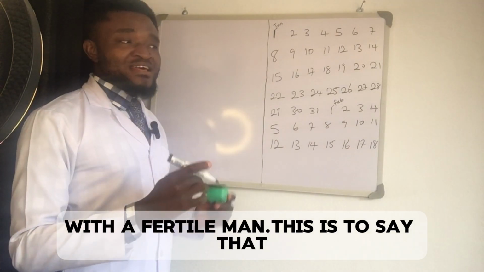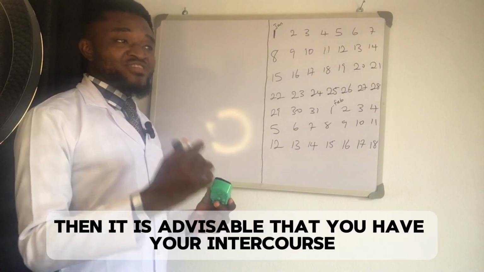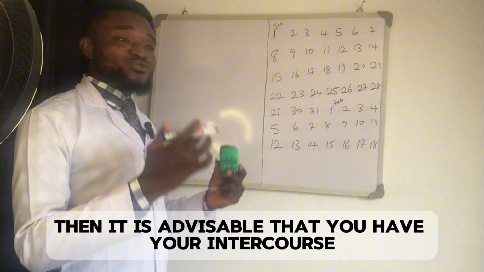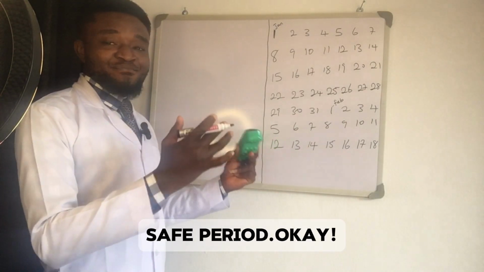This is to say that if you are targeting not to get pregnant anytime soon, then it is advisable that you have your intercourse within this safe period.